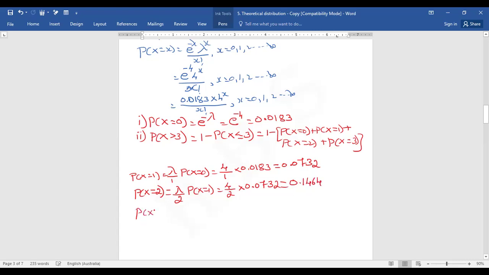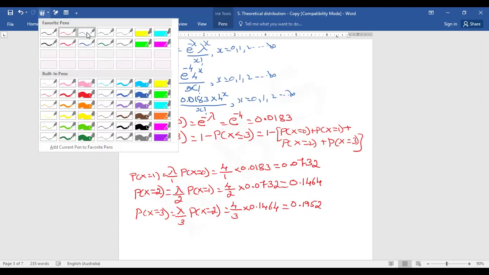Then probability of x is equal to 3 is lambda by 3 into probability of x is equal to 2, that is 4 by 3 into 0.1464, that is equal to 0.1952.